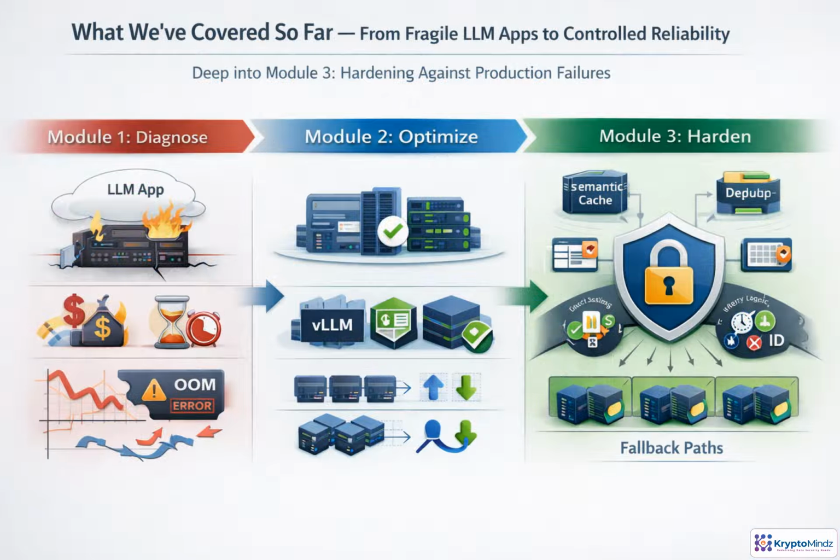So far, we've looked at why LLM apps fail, how to redesign the serving stack, and how to harden reliability. Caching, deduplication, circuit breakers, and fallbacks already reduce waste and contain failures. Now we go one layer deeper. When failure still happens, retries need to be controlled by deadlines, budgets, and safe idempotency boundaries.